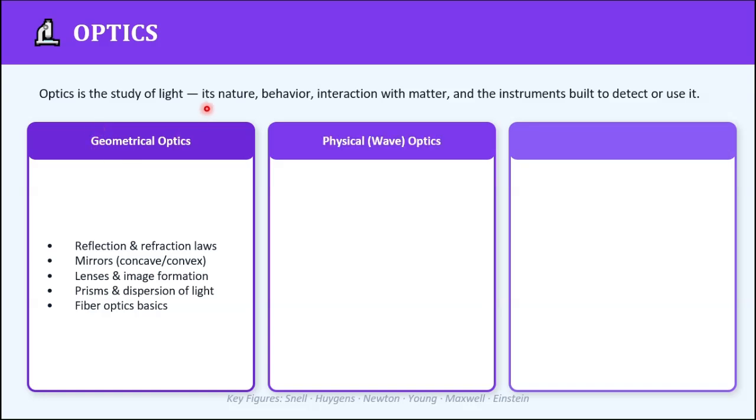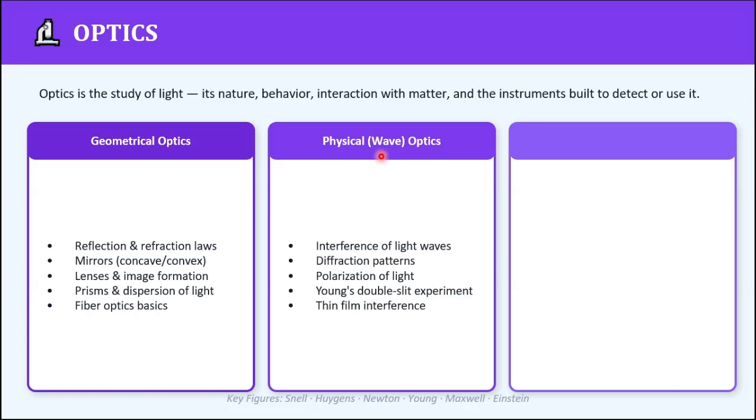So all of these topics are covered under the sub-branch of geometrical optics. Next we have physical optics, and this sub-branch treats light as a transverse electromagnetic wave. It is necessary when light passes through openings or around objects comparable in size to its wavelength.